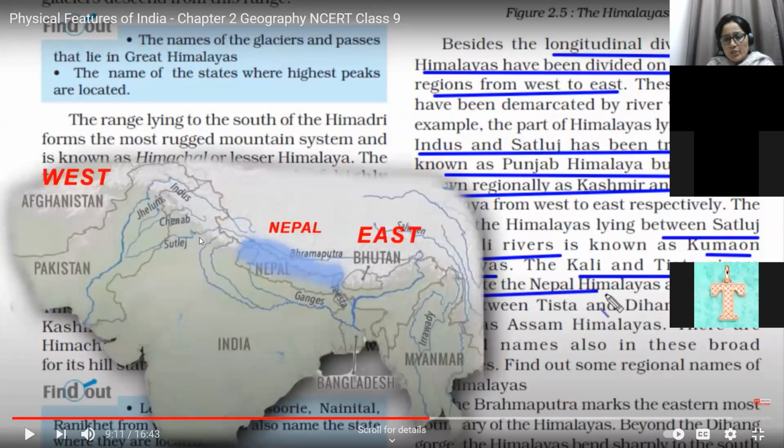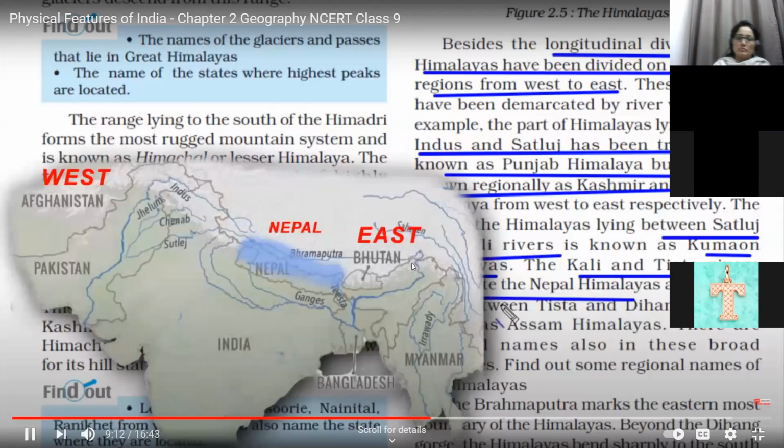I repeat, if the question is like this, write down the longitudinal division of Himalayas, then you have to explain it on the base of rivers. So first is on the base of river, Indus and Satluj. Between Indus and Satluj, we have Punjab Himalayas. Then between Satluj and Kali, we have Kumaon Himalayas. Then between Kali and Tista, here we have Tista River, we have Nepal Himalayas. And the last one is from Tista till Brahmaputra, we have Assam Himalayas.